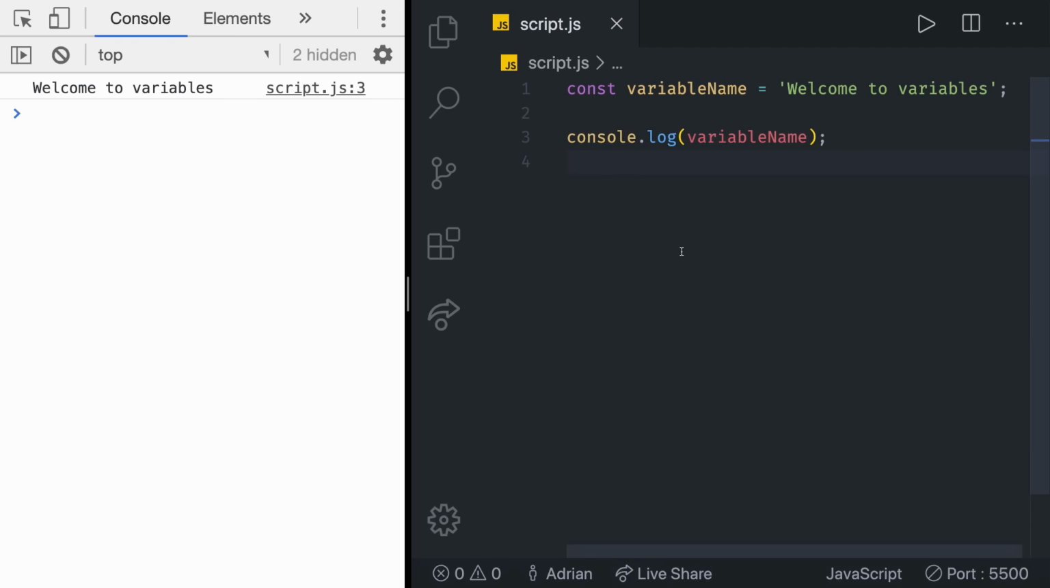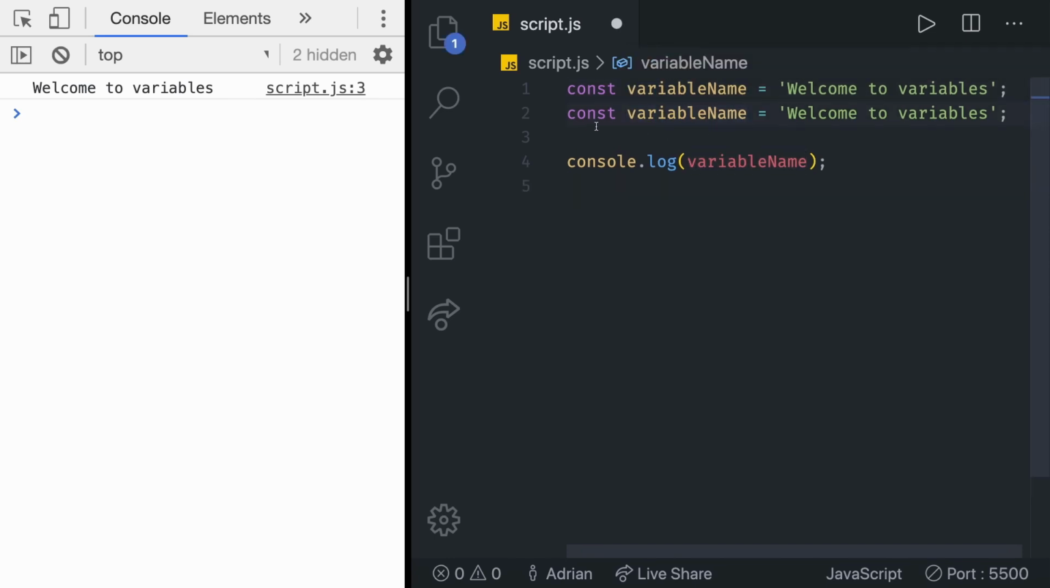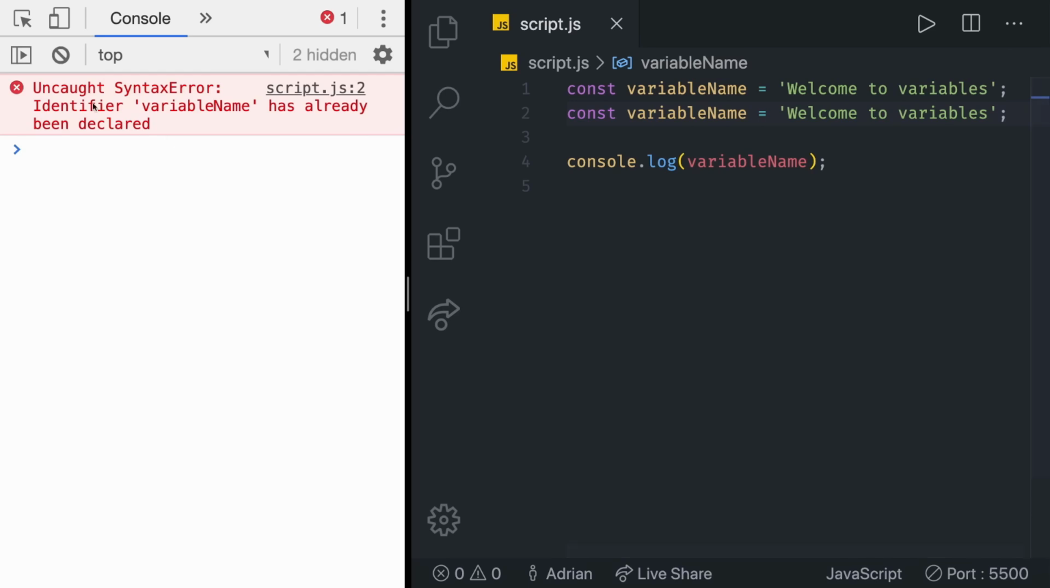Well, we have only a few criteria when it comes to creating variable names, also known as identifiers. We have a few rules when it comes to creating an identifier in JavaScript. First rule is that the name of the identifier must be unique. So as you can see, if we copy this and then paste it, we got an error. We broke the first rule. Identifier variable name has already been declared. That way we get an error. We don't get our console log.